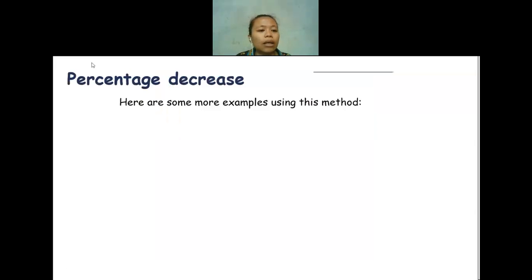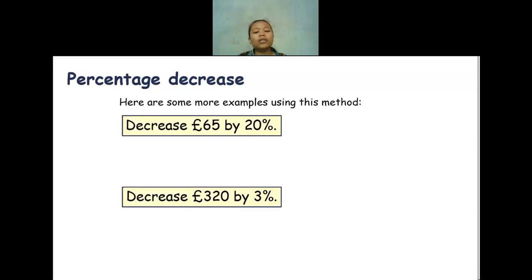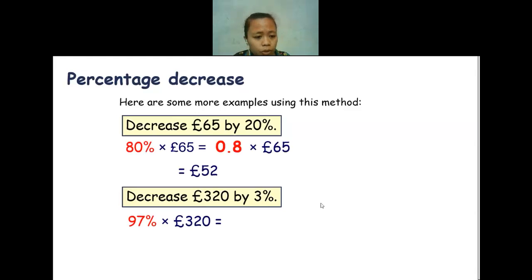So this is the example of using the percentage decrease. Okay, now I have 65 pounds decreased by 20%. So later the final value, it will be how many percent out of 65 pounds? Or what multiplier do I have to use to find the final price? 0.8. Yeah, okay. So it will be 80% times 65 pounds, or 0.8 times 65, which is equal to 52.